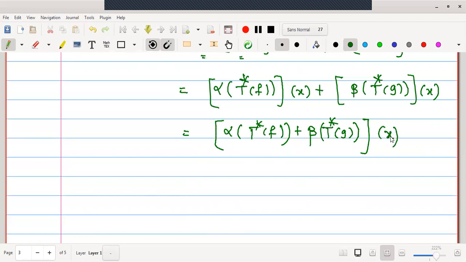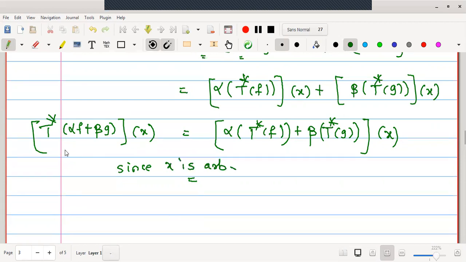Now to the left we started with T star operated on alpha f plus beta g, the whole thing operated on x. Since x is arbitrary, we can equate the functionals on both sides.